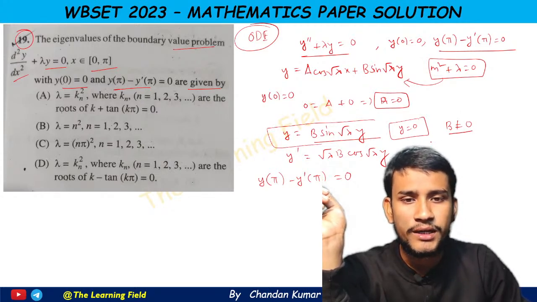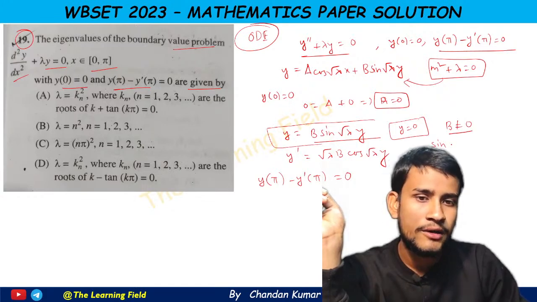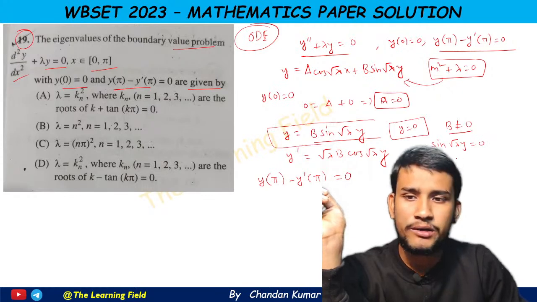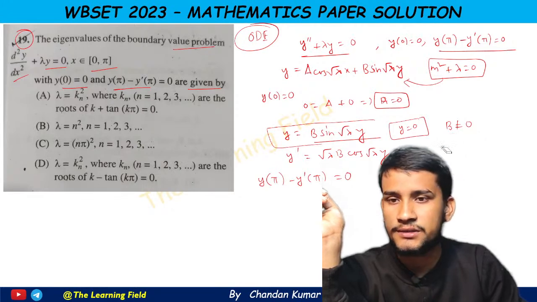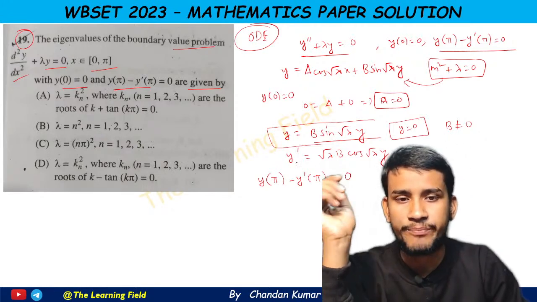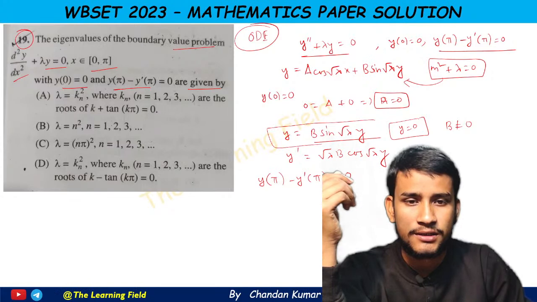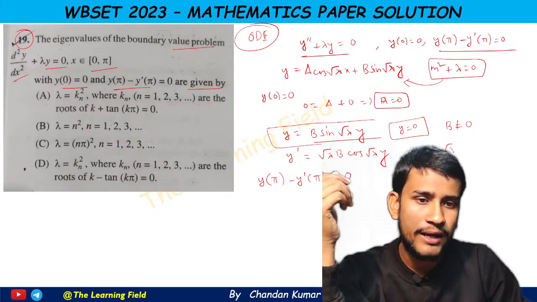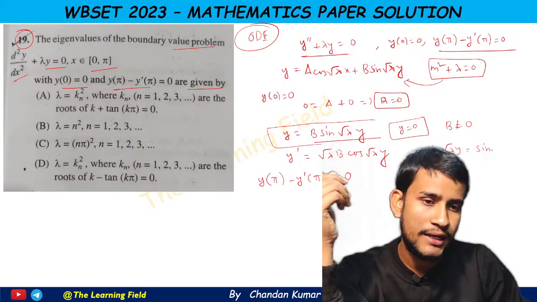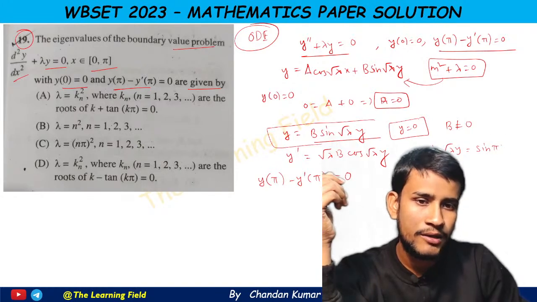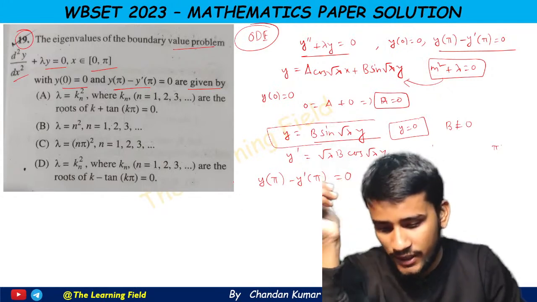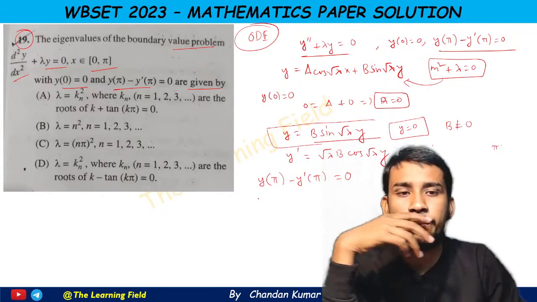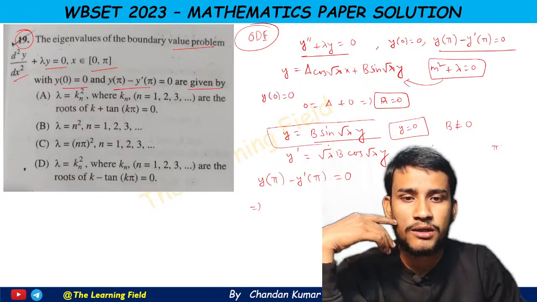Then B is non-zero means what? B sine root lambda y is equal to 0. That means lambda equal to, sorry, I made a mistake here. This is not the case. Oh sorry, it is right. So sine root lambda y is equal to sine n pi, sorry, this is not the case. So first we apply this condition. Okay, so y(pi) means what? y at pi means what?